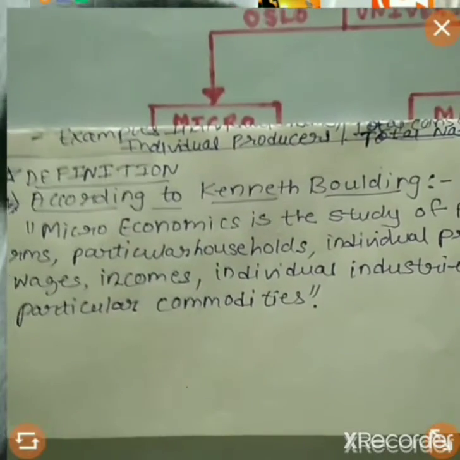Now we will move on to the meaning of microeconomics. Microeconomics is a study of the economic activity of household units. A household unit means a single household acting as a unit, consuming goods and services. The goods and services are produced by the particular firm or individual industry, which acts as a production unit and produces goods and services that are later consumed by household units.